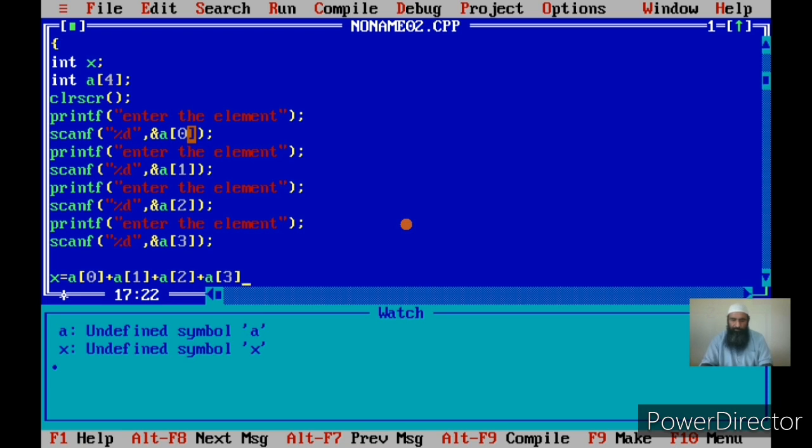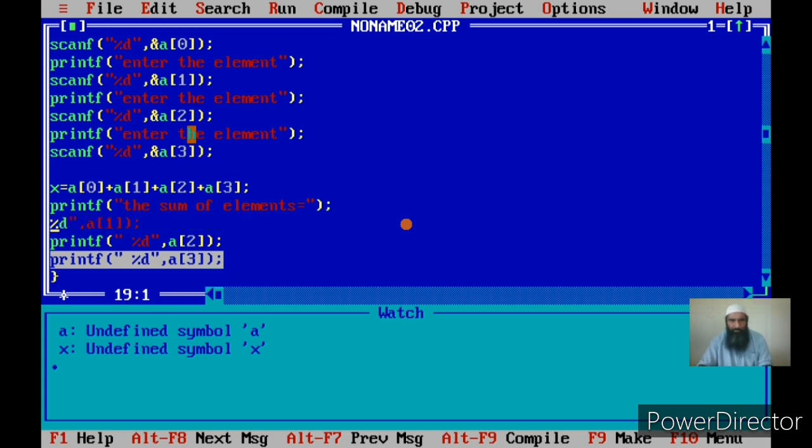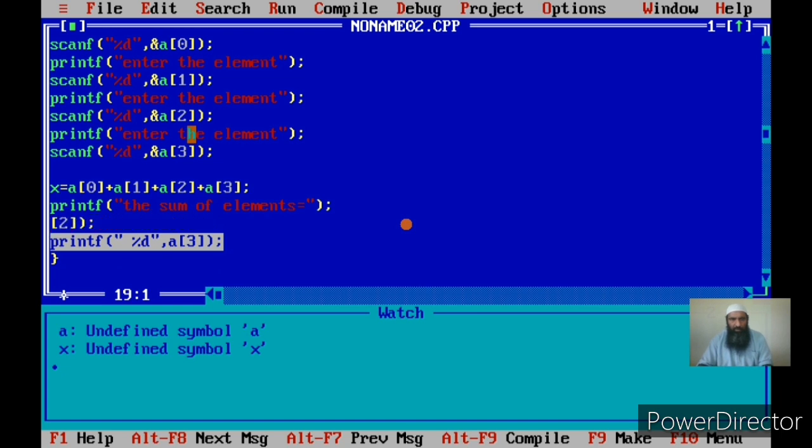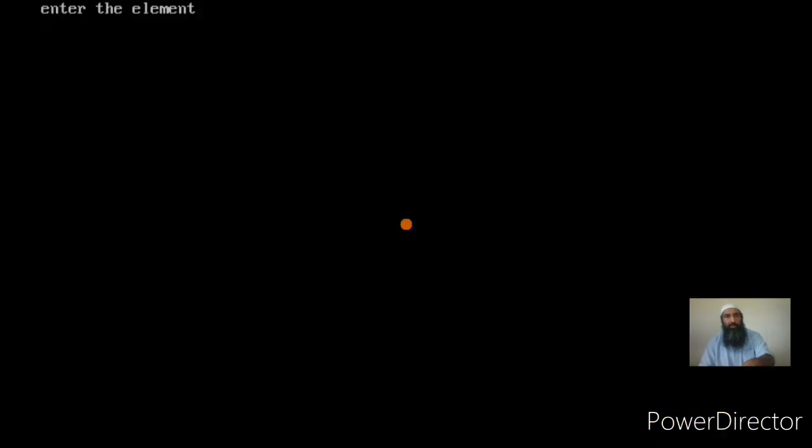So I'm adding the 4 elements now, and I'll display the sum. printf the sum of elements is equal to, the sum of the elements is stored in x, so I need not display the entire array now. Now I will display the contents of x.